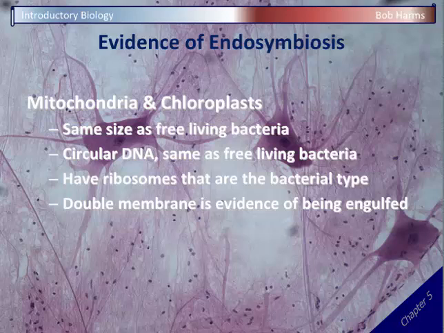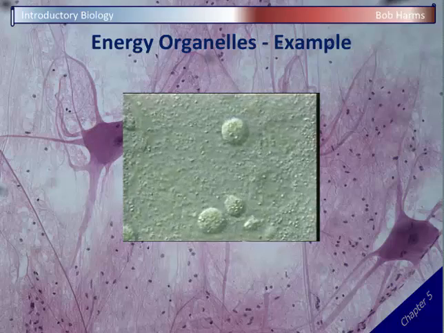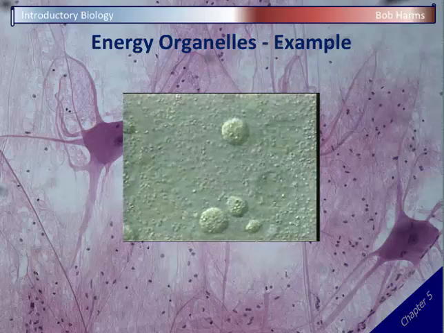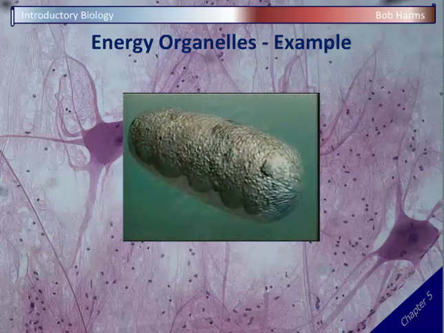And so again, all these are strong evidence that these mitochondria and chloroplasts were once free-swimming bacteria that have evolved into these organelles. And if we take a look at a little clip here, we're looking inside of a cell, and all these little dots moving are mitochondria, the tiny little dots. And again, they look just like a bacteria cell does under the microscope. Here we just have an animation.